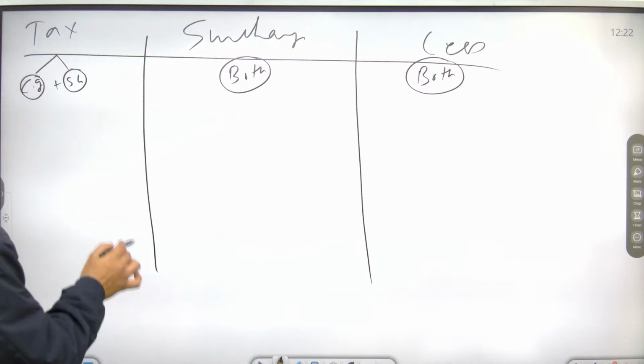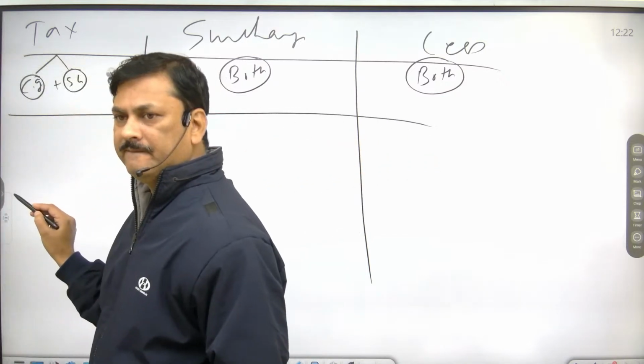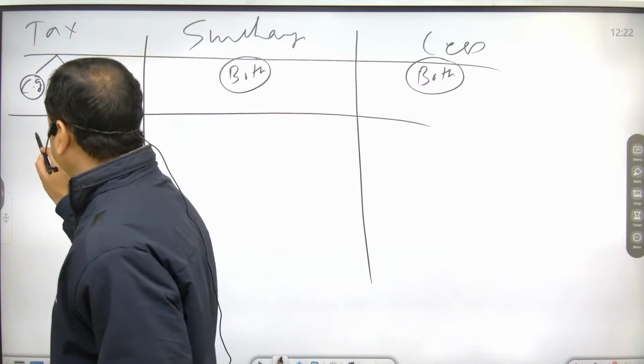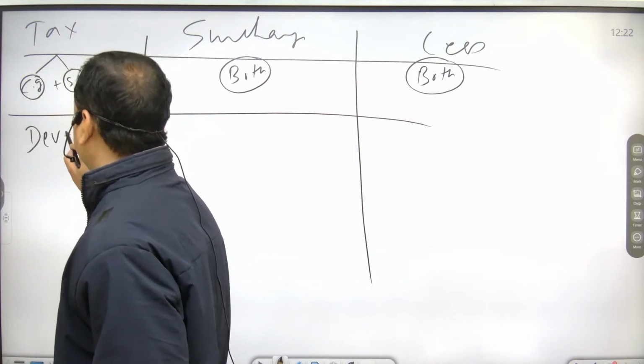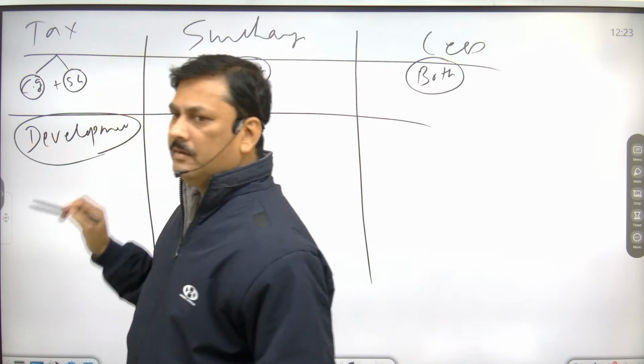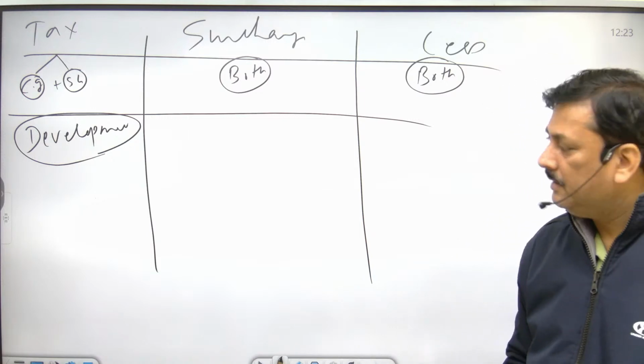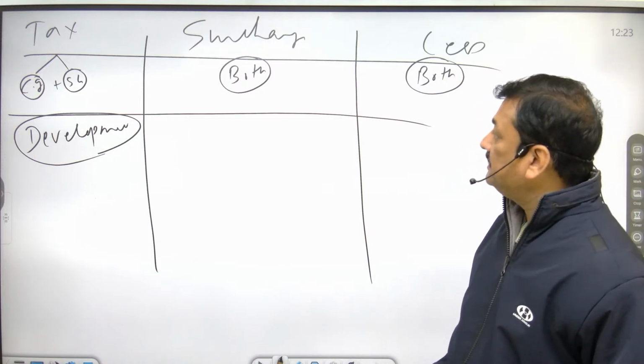Now, what is the purpose of tax? Purpose of tax is development. What is the purpose of surcharge?